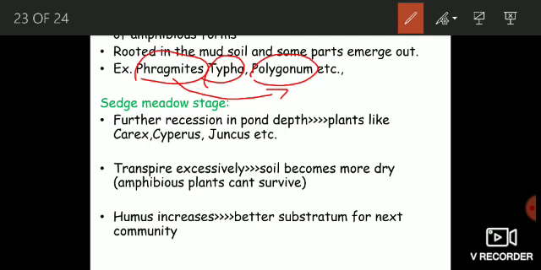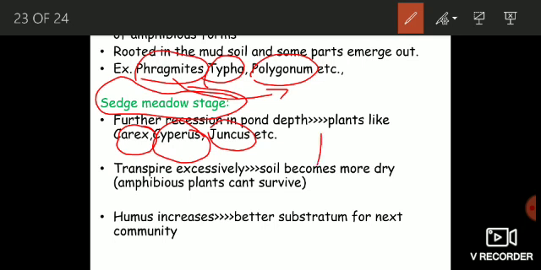Once you have enough soil, the conditions are favorable for the next coming plant community, which is known as sedge meadow stage or sedge marsh stage. Now the water has been reduced to such an extent that only those plants can survive which are able to live in marshes, for example, Carex, Cyperus and Juncus. These plants also transpire excessively, soil becomes more dry, and when soil becomes more dry, the previous plants are not able to survive, only the sedges can survive.